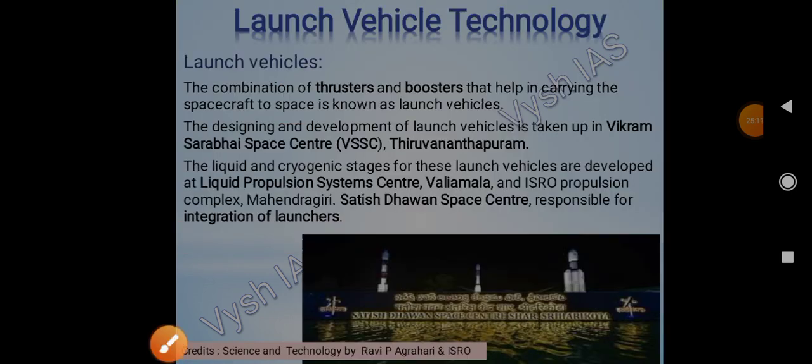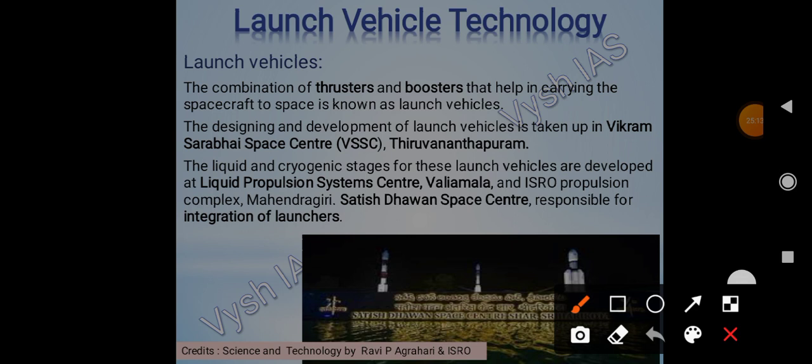Then launch vehicle technology, right? We have completed types of orbits there. Now we will see how the launching of these vehicles happens. What are the vehicles that launch those satellites, right? So launch vehicles are a combination of thrusters and boosters.